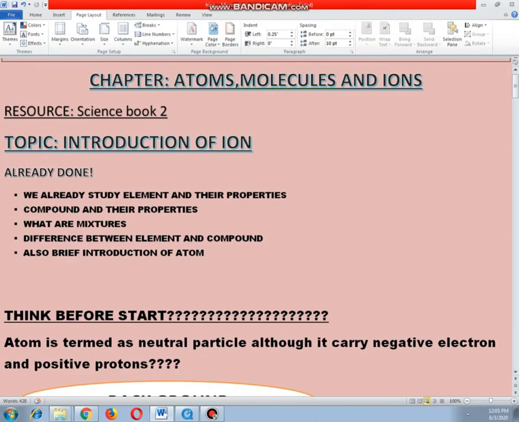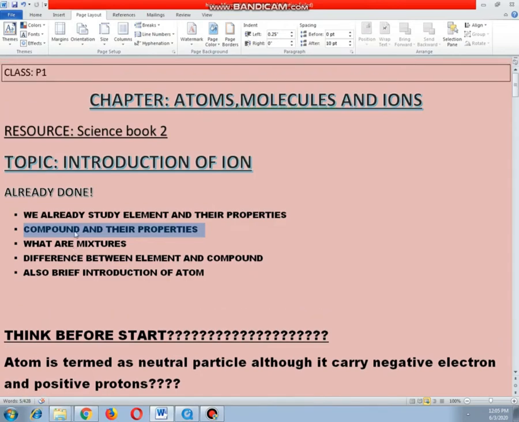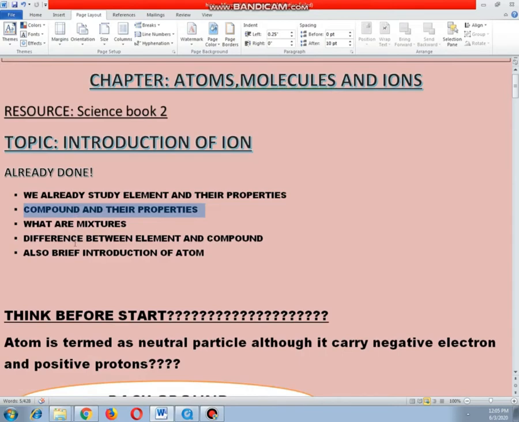But before starting ions, let me remind you that in previous chapters we have already studied elements and their compounds, and we also studied that by the combination of elements different compounds are formed. Then we studied how these compounds differ from elements, and also what mixtures are, how many types of mixtures there are and how they are formed. After that, in my previous videos I also gave you a brief introduction of the atom as well. But before starting our topic, I will again give you the background of the atom so you can clearly understand how ions form.